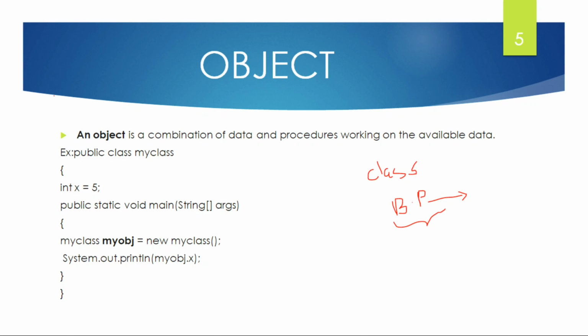By using this blueprint, an object will be created working on the available data. Here we have a class and we have a variable with value 5, and here this is closed.